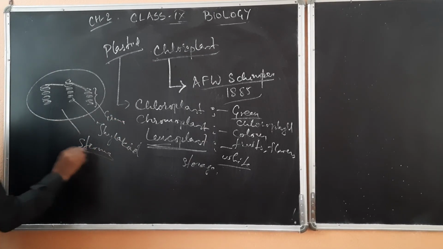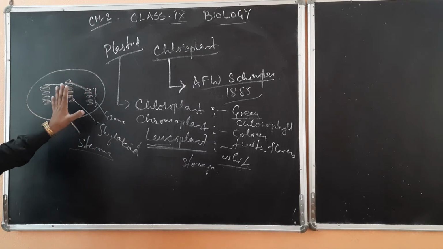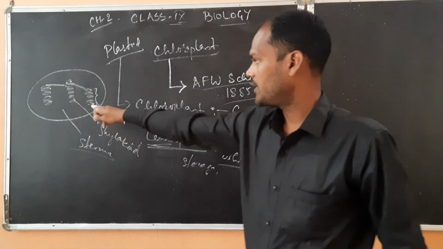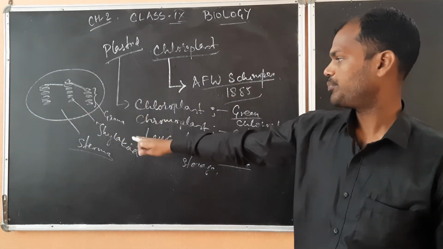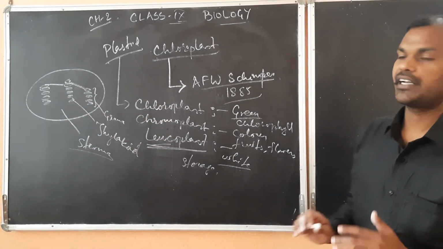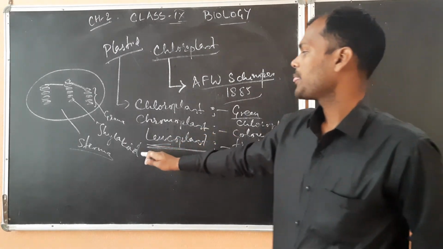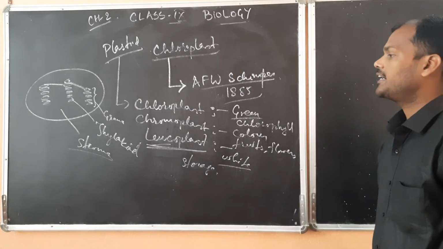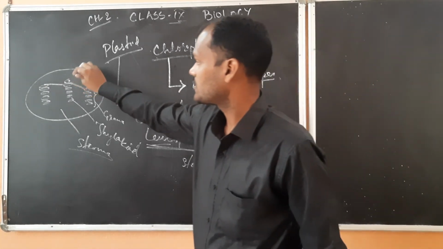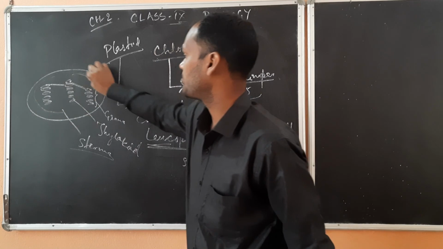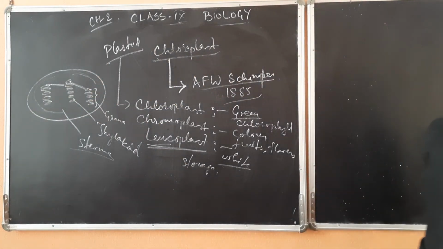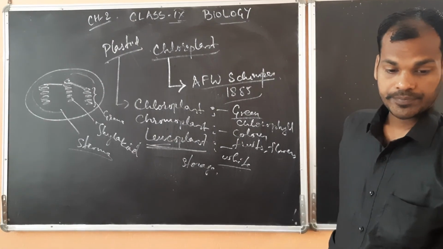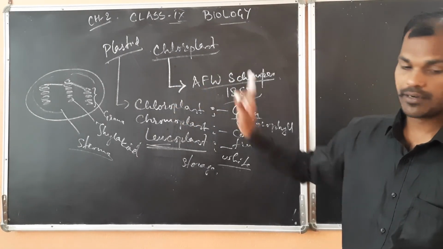Stroma is the place where everything is floating, just like a jelly-like material. Then one pile is known as thylakoid. It will be containing the chlorophyll. The whole stack is known as grana, and there are stroma lamellae, which give it a particular structure. Some DNA will also be present over here.